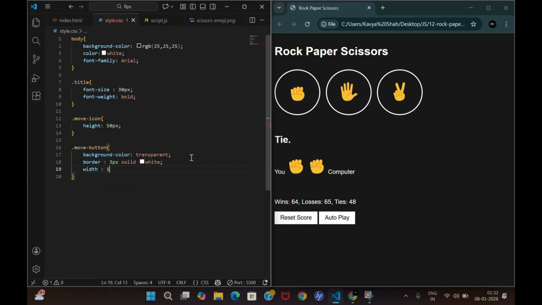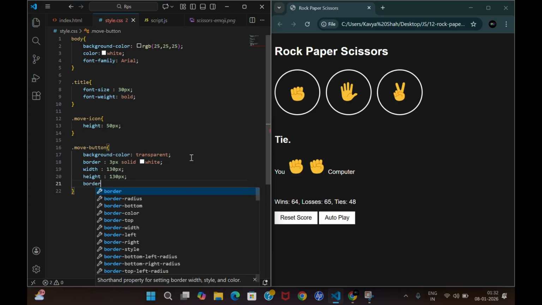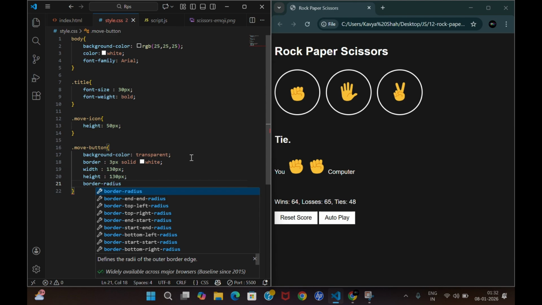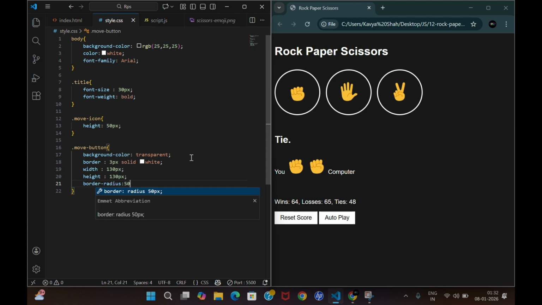I assume the width to be around 130 pixel, right? And the height also around, let's say, 130 pixel. Just an assumption, you can also take it as 120, 110, 100. You do trial and error. I just do trial and error, and I don't like to waste time on CSS, so I'm just giving the values directly. Border radius, because we want it as a circle, we will just put it as, we can say, half of it.